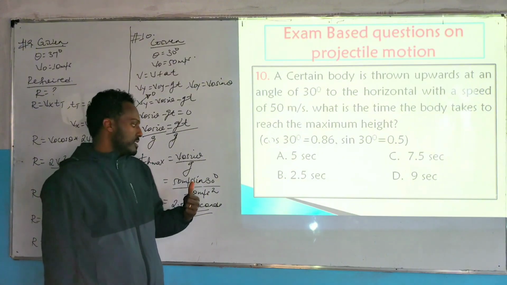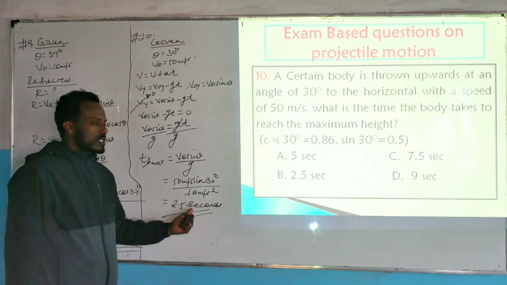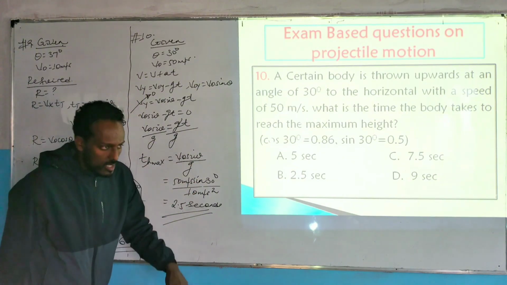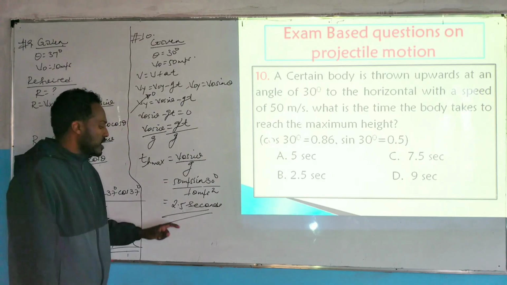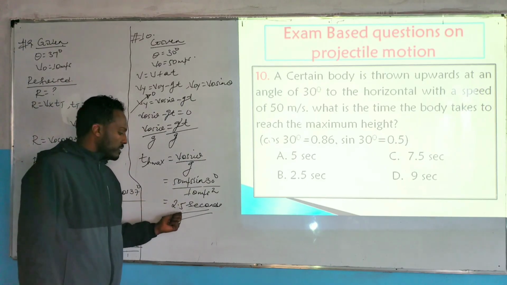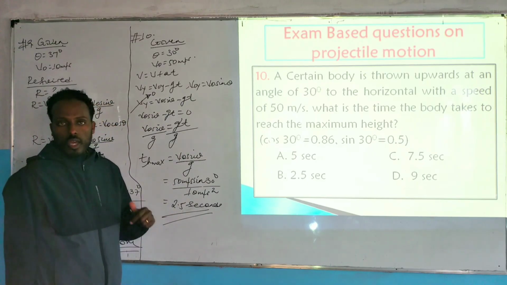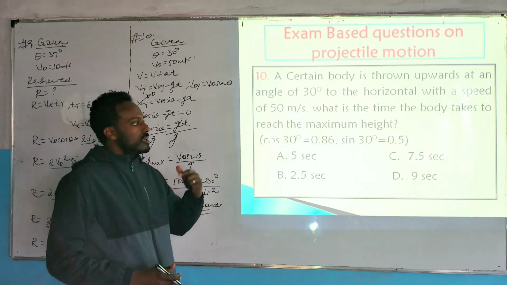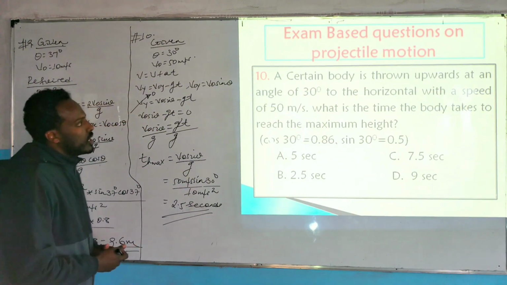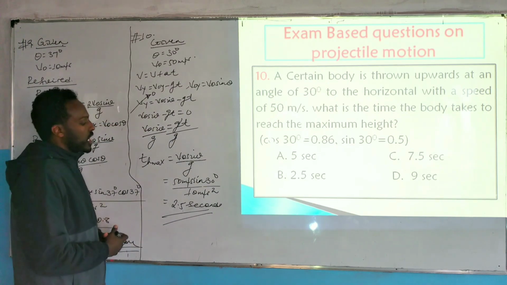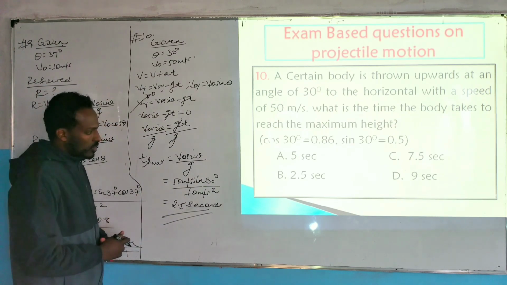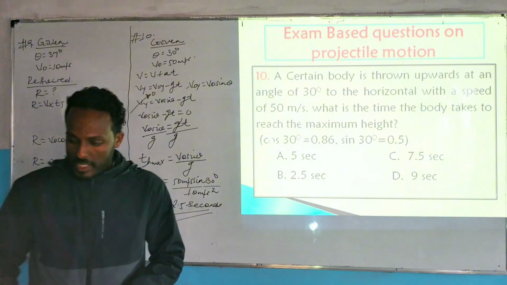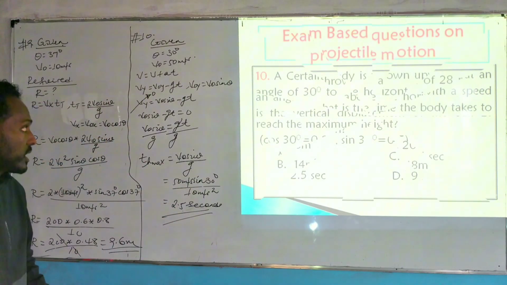ስለዚህ maximum height ላይ ሲደርስ 2.5 ሰከንድ ይፈጅበታል። ልክ ተመልሶ መሬት ላይ ሲደርስ ወይንም initial point ላይ ሲደርስ የዚህን ሁለት እጥፍ ይሆንና አጠቃላይ 5 ሰከንድ ይሆናል ማለት ነው። So this is all about flight time at the maximum height and total flight time when the object reaches the initial point, እያልን በቀላሉ ልዩነቱን እያደረግን መሄድ ያስፈልጋል ማለት ነው።